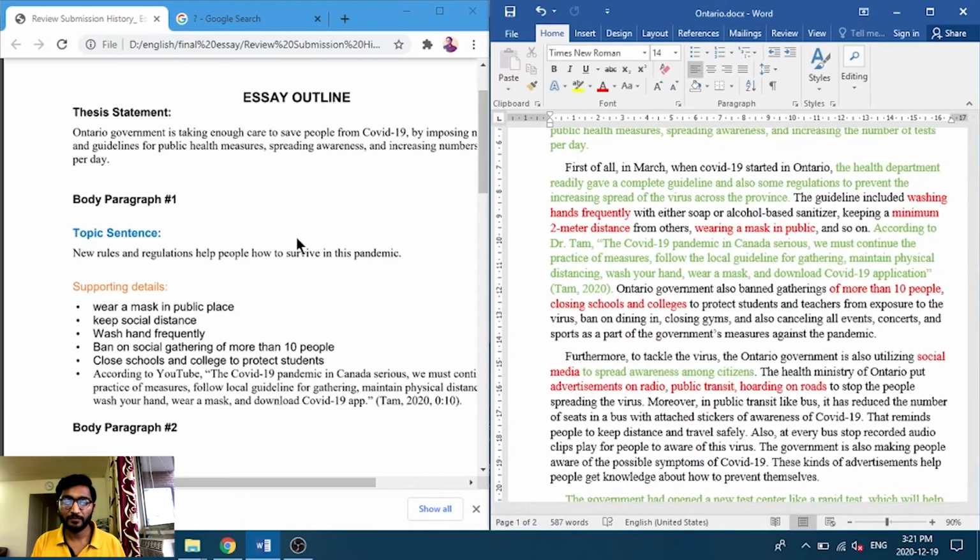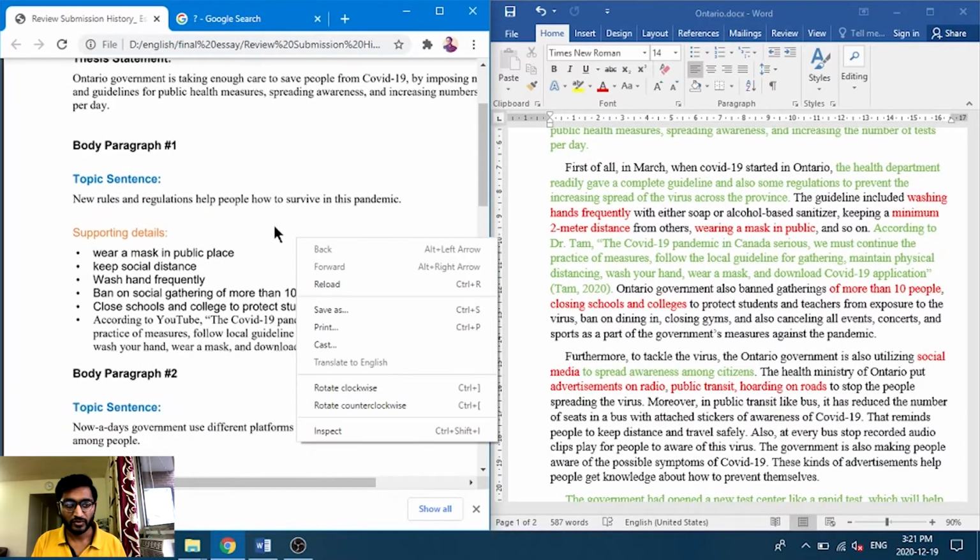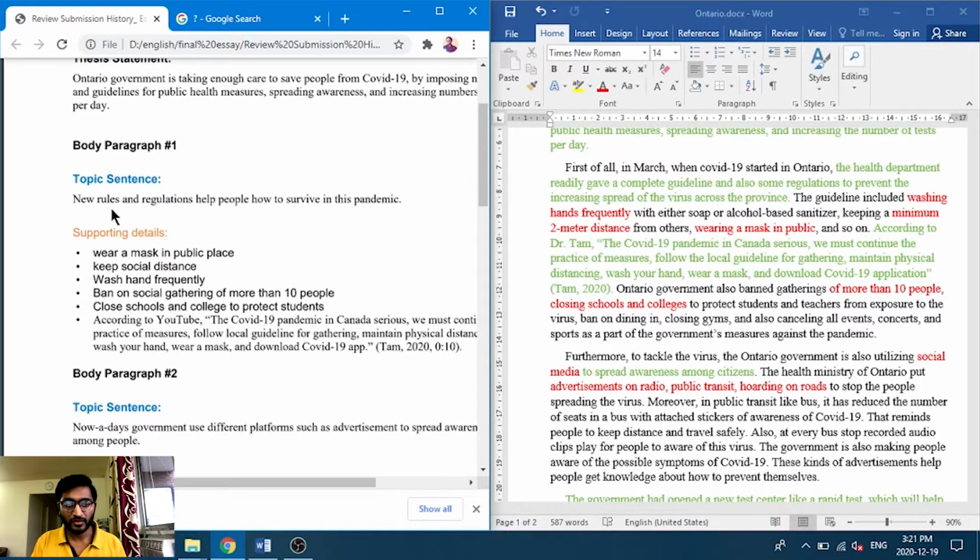So now let's start with body paragraph 1. I wrote one simple sentence: new rules and regulations help people survive in this pandemic. As you can see, the health department readily gave complete guidelines and also some regulations to prevent the increasing spread of the virus across the province. You can also paraphrase your line, and whatever you want to change you can. So this is just one outline which helps you write your essay.